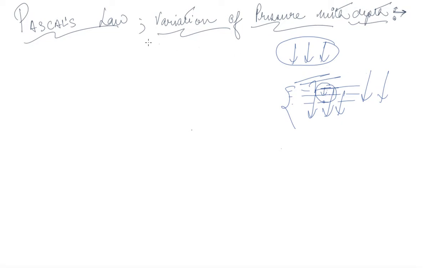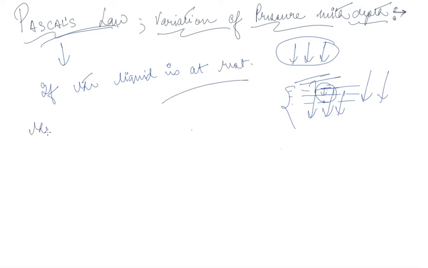Now Pascal's law tells us that if the liquid is at rest, that is, in this particular system, let's have an imaginary system where there is liquid.